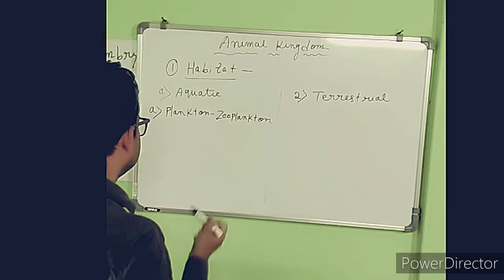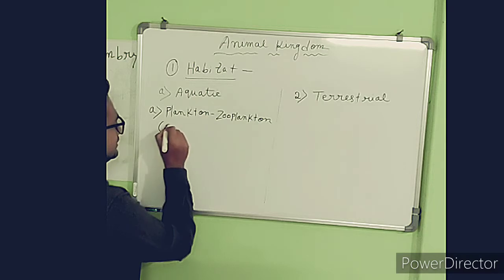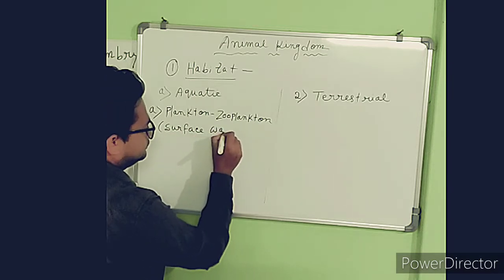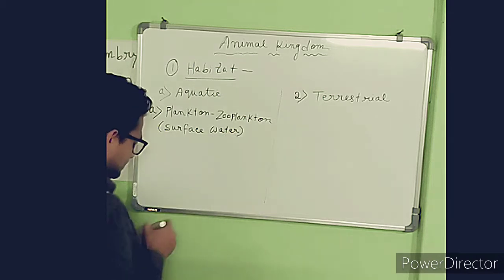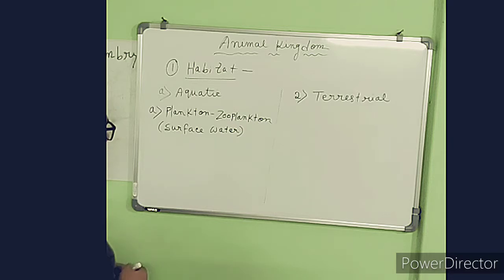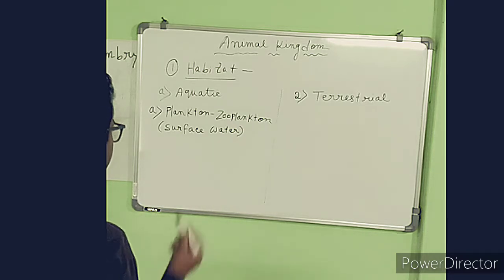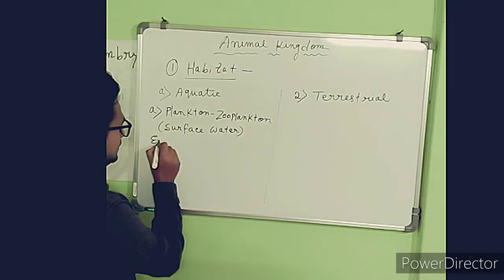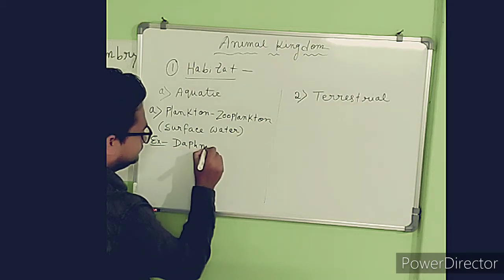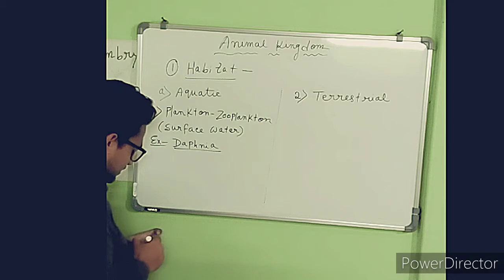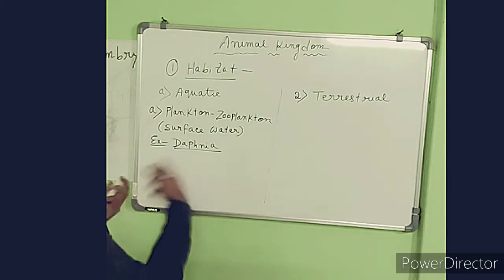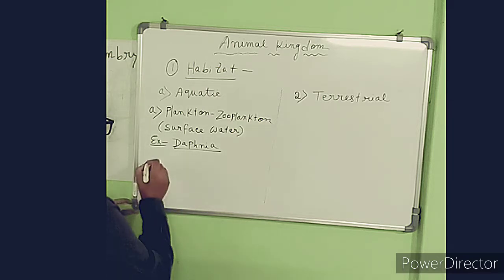The zooplanktons are present in the surface water, the first layer of water in an aquatic body. For example, Daphnia. So Daphnia are zooplankton, present on the surface water.